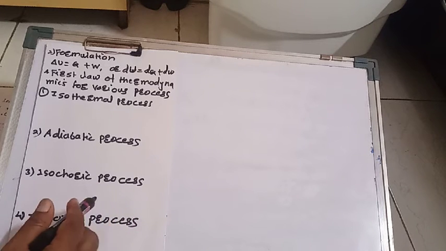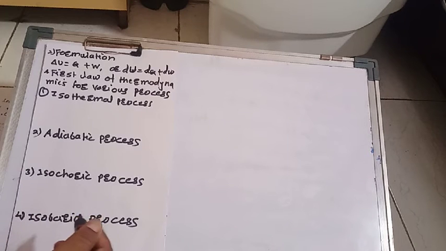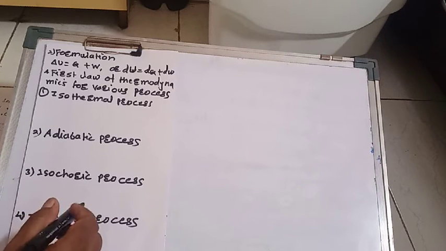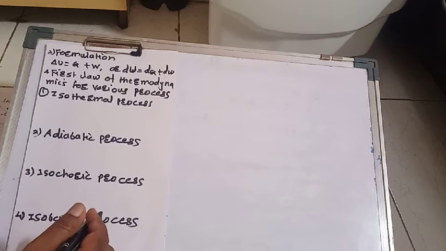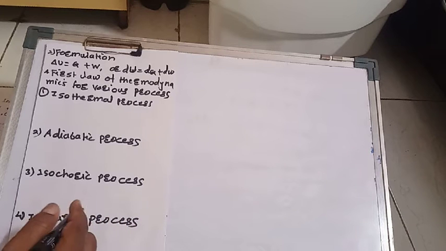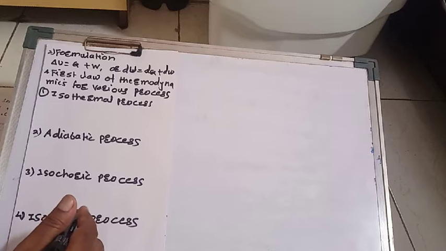The first statement is that the energy of the universe remains constant. The second statement is that the total internal energy of an isolated system is constant. And the third statement is that energy is neither created nor destroyed and can only be converted from one form to another form.